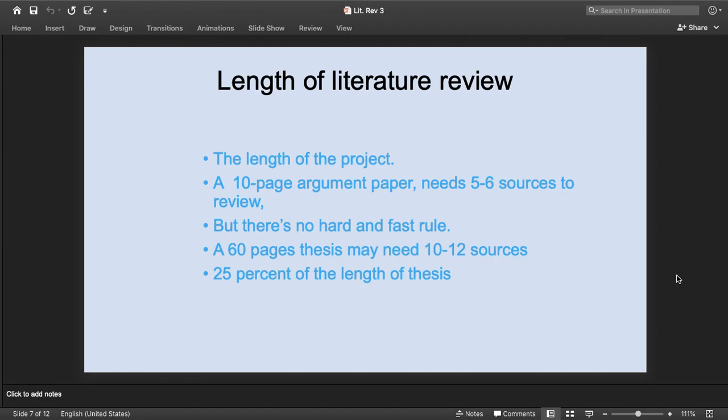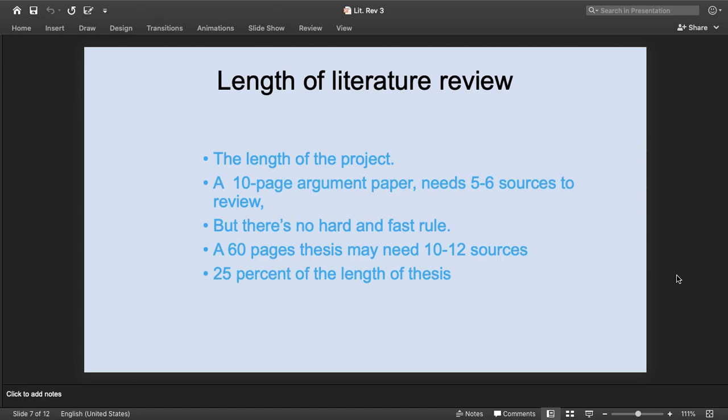For example, if our research paper is an argumentative paper with a maximum of 10 pages, we may need at least 5 to 6 resources to review for the purpose of the literature review. But if our thesis is 60 pages, we may need 10 to 12 resources to discuss and provide the overview. So that much can be said about the length of the literature review.